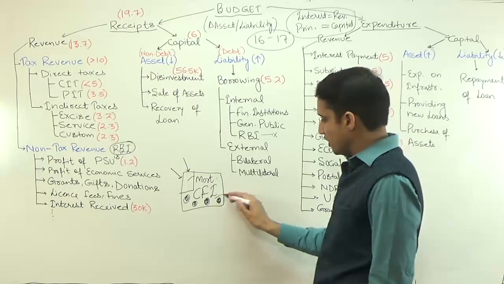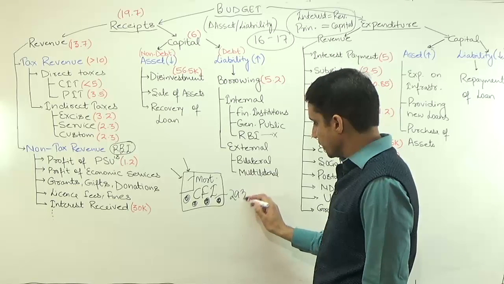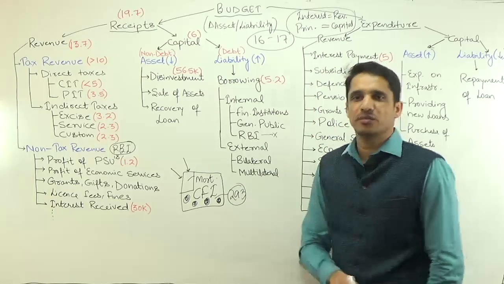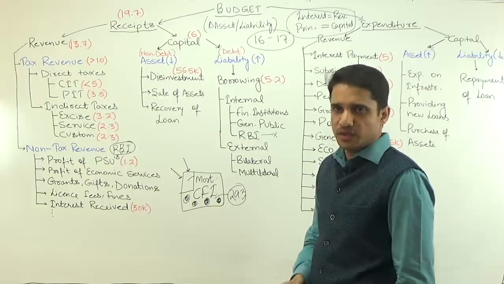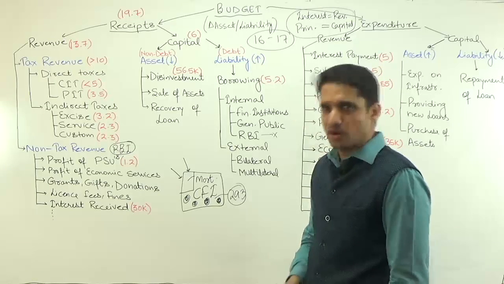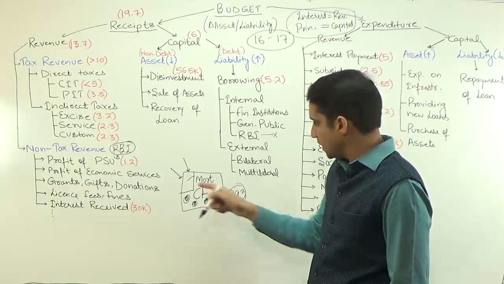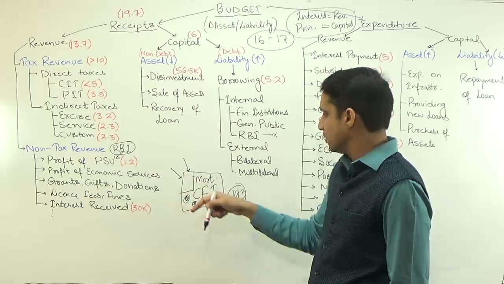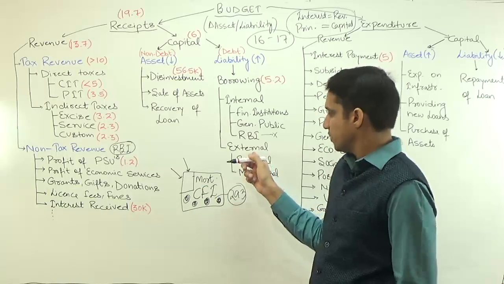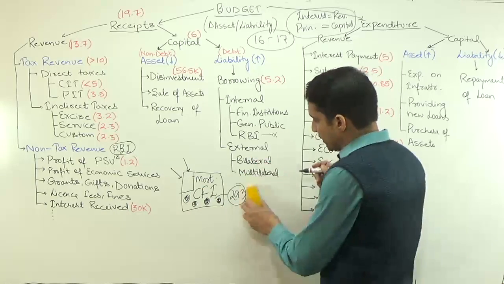It means a state government cannot borrow from outside India unless and until they take permission from the union government. And this is what we have: Article 293, borrowings of the state government, and Article 292, borrowings of the union government from outside India. So states cannot borrow from outside India without permission from the union government. But here you can borrow because it is the union government.